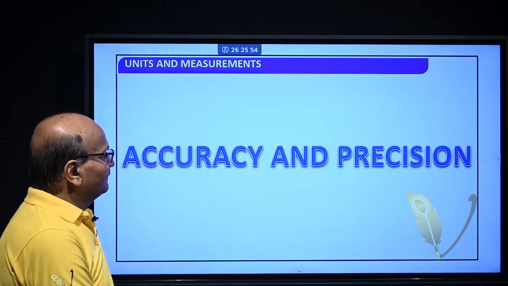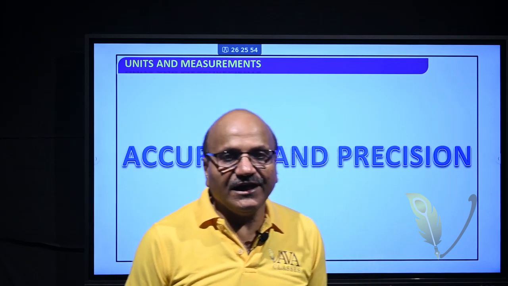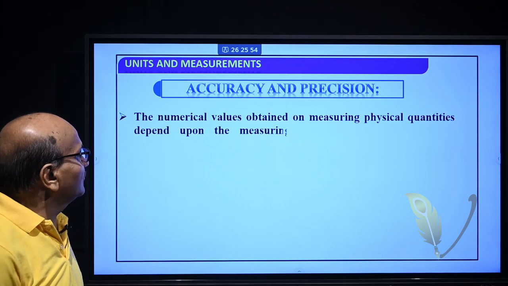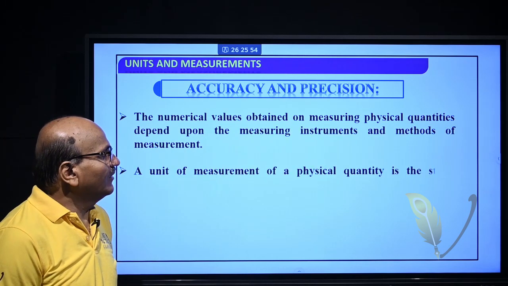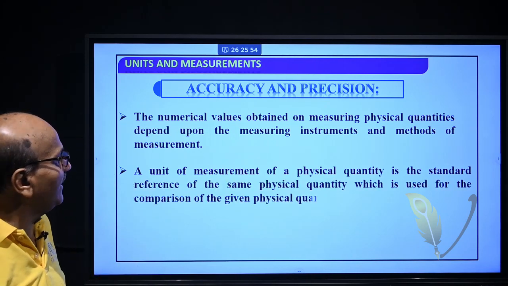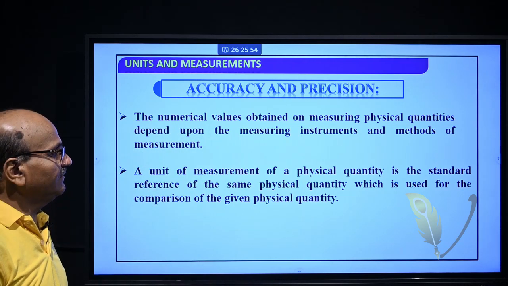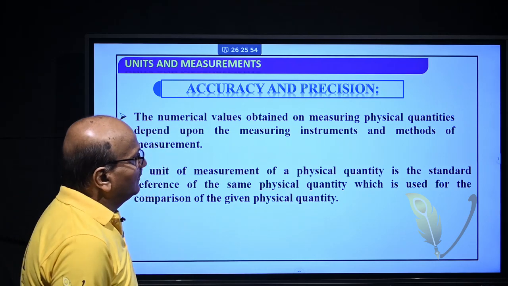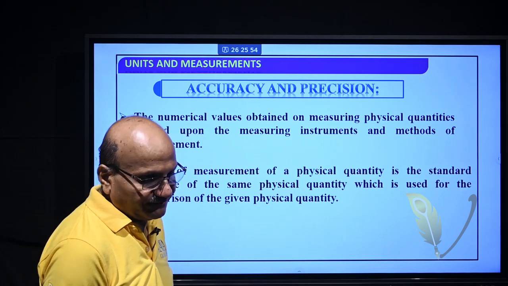We see now accuracy and precautions. Accuracy and precaution. So first, the number of values obtained on measuring a physical quantity depends upon the measuring instrument and method of measurement. A unit of measurement of a physical quantity is the standard reference of the same physical quantity which is used for the comparison of the given physical quantity.